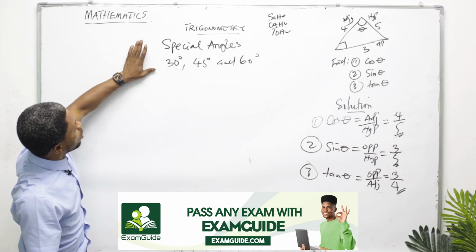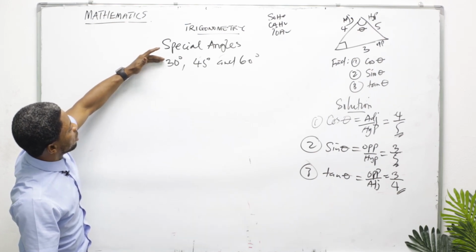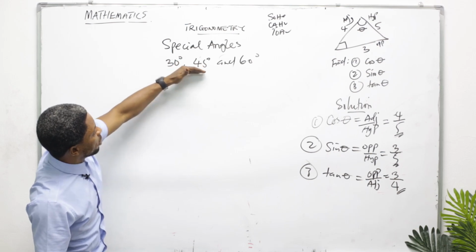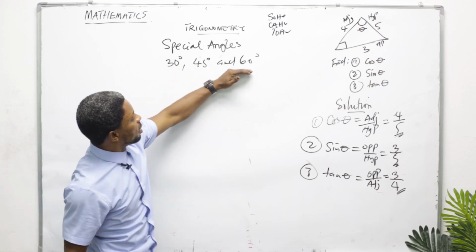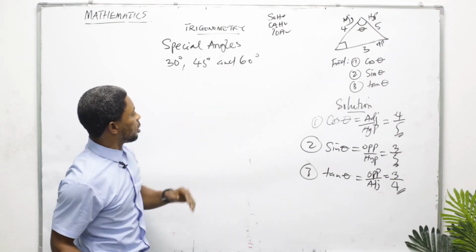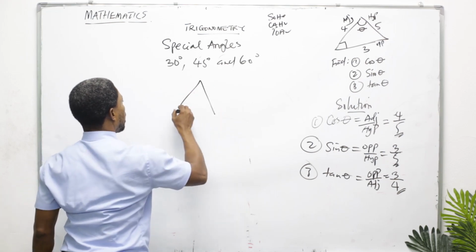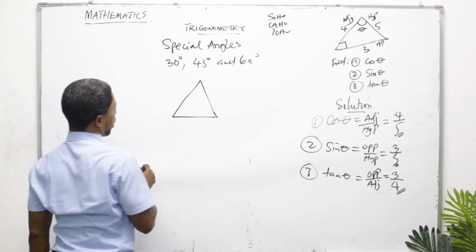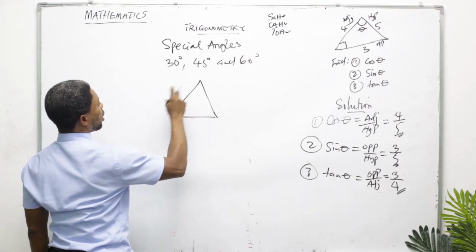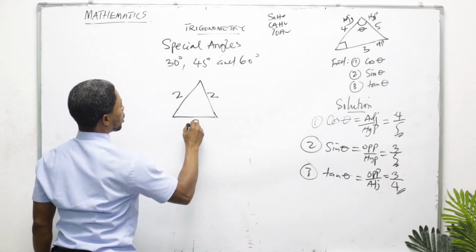Under the special angles, we are going to derive sine 30, cos 30, and tan 30. Sine 45, cos 45, tan 45. Sine 60, cos 60, and then tan 60. So doing that, let's consider an equilateral triangle whereby each of the sides is 2 units.